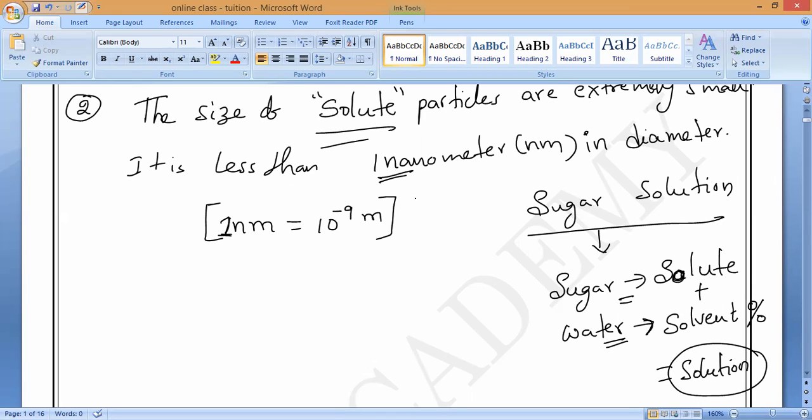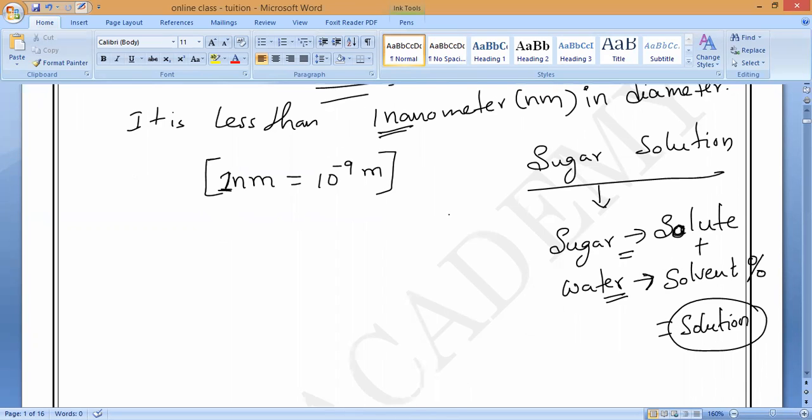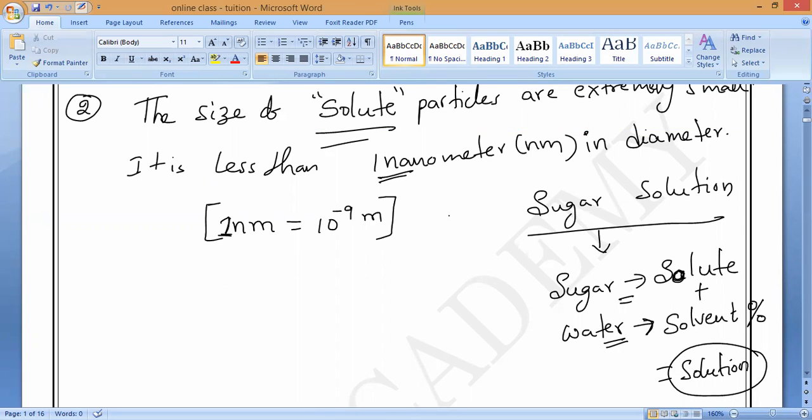Even with a microscope we cannot see, because general microscopes can only see small things. To see this, you have to go for bigger microscopes like electron microscopes, where we can see extremely small particles. Understand? This is the second property.